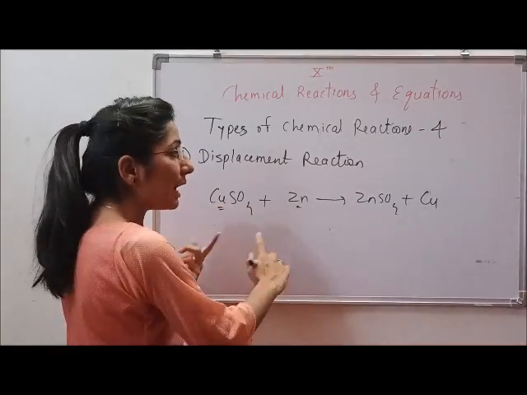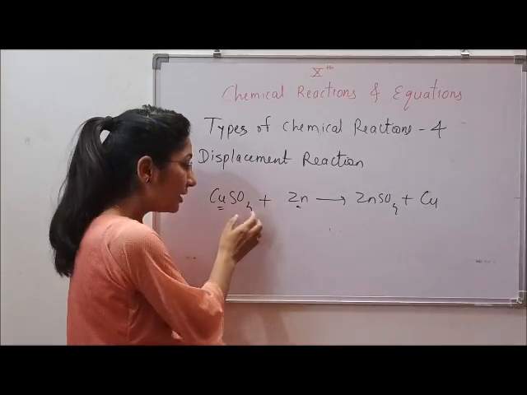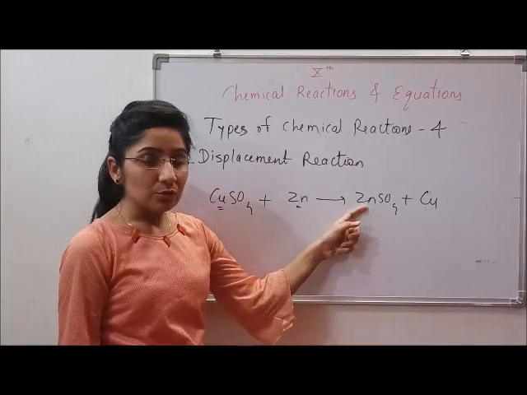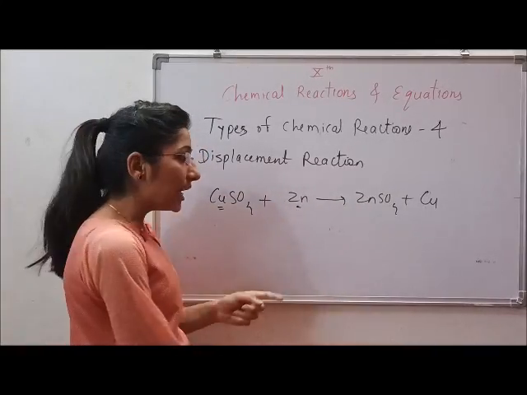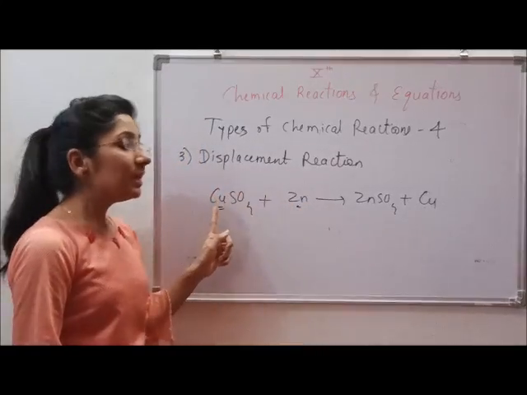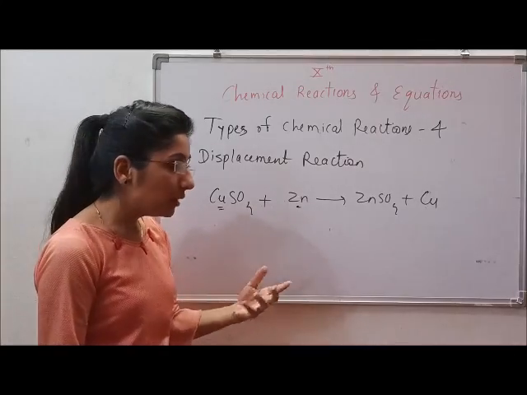So what is happening in this reaction is copper was combined with sulfate ion, which is replaced by zinc in the product. So this indicates that zinc is more reactive than copper, and so the more reactive metal displaces the less reactive metal from its solution. I'll repeat.